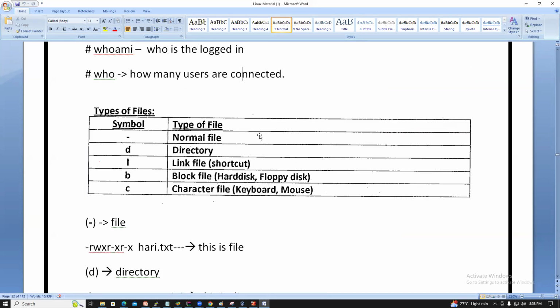Types of files and their symbols: hyphen is a normal file, d is a directory, l is a link file, b is a block file, c is a character file.